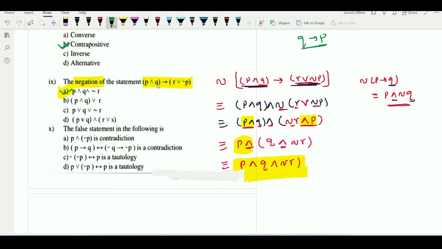Lastly, observe the last example: the false statement in the following. Now P and negation P is a contradiction. Yes, we know that the value of P and negation P is always what? False. So they are also saying that it is a contradiction. So it is a contradiction, it is true. Yes, P and negation P is a contradiction. So it is true. But the question is to find out what?